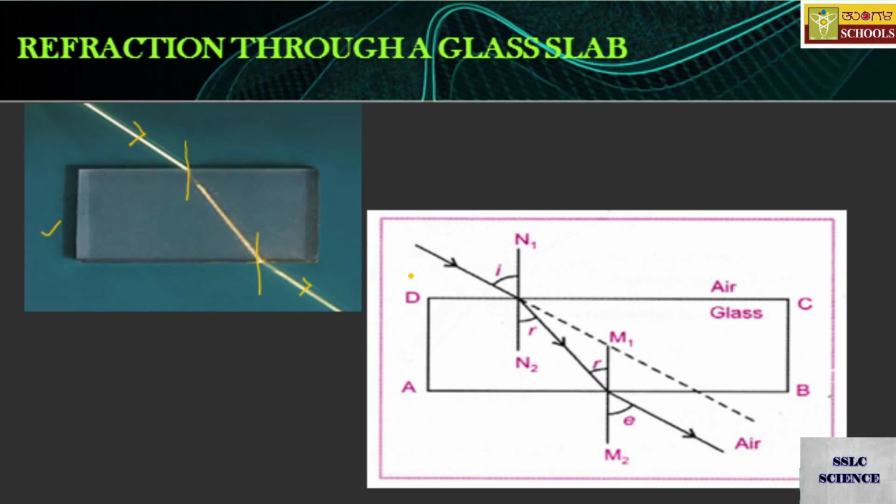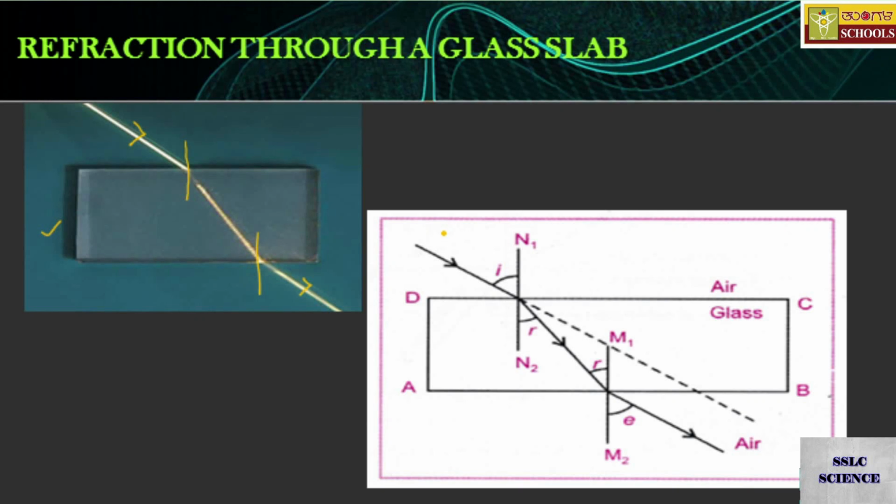For that we have made a little adjustment here. We took the rectangular glass slab ABCD, and we have air medium, glass medium, and air medium again. Therefore, you get air, glass, air media.